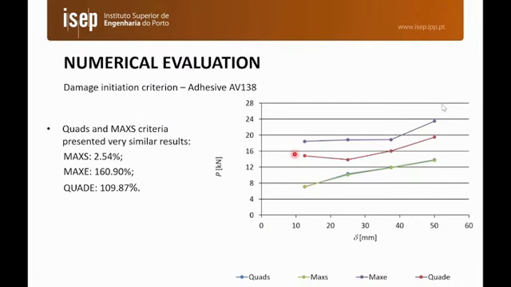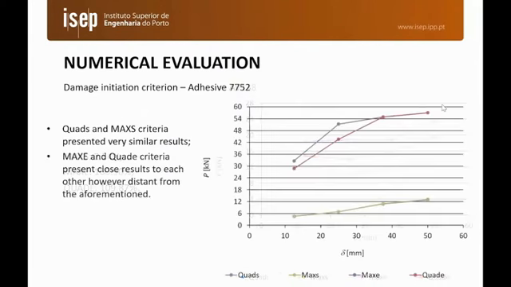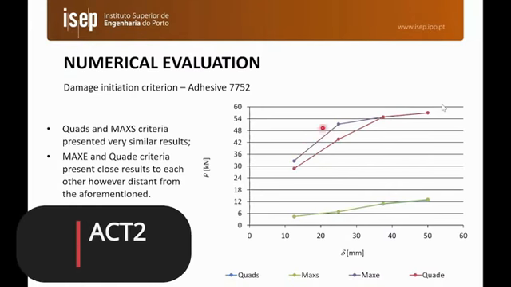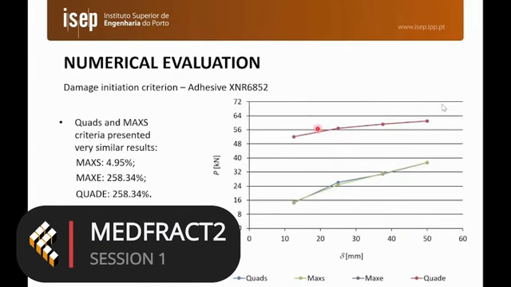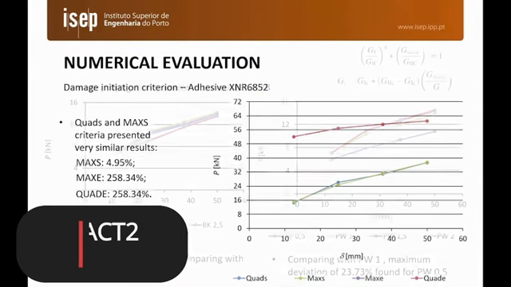So these criteria are not suitable for strength prediction under impact. These results are for the AV138. Here we have the results for the 7752. The results are qualitatively similar. The strain criteria do not work well for these joints, and the same for the XNR adhesive. The strain criteria highly overshoot the expected values.